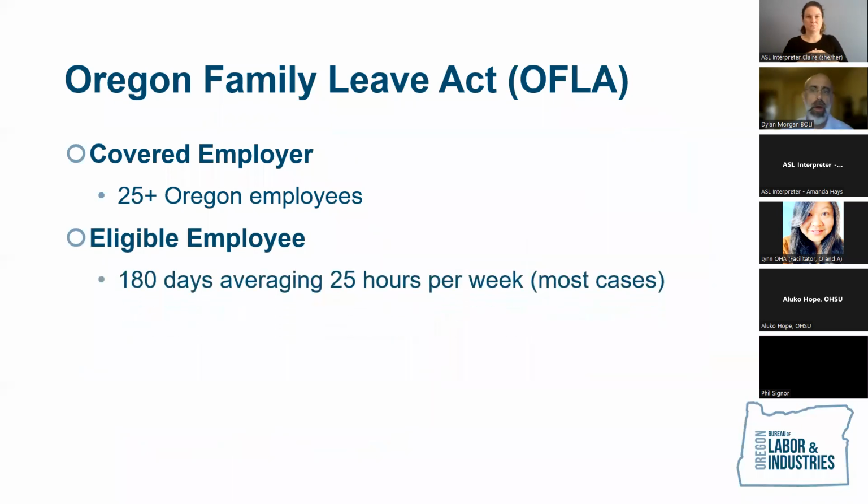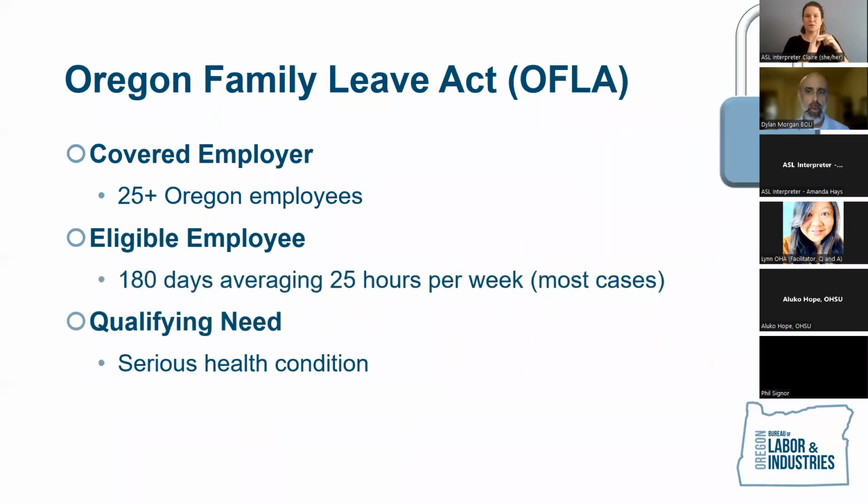When we're talking about who's covered here, a covered employer has 25 Oregon employees. Companies that have less than that are not covered by the law. They certainly can comply with the spirit of it, but they're not obligated. And in order to be eligible, you need to be an employee with 6 months on the books, 180 days. There can be gaps of less than 180 days where you're off the payroll, and that doesn't count against you. But you need to be able to put together 180 days on the payroll, about half-time, so 25 hours a week. And then you need a qualifying need. There are several under this law, but I'm going to focus on a serious health condition.